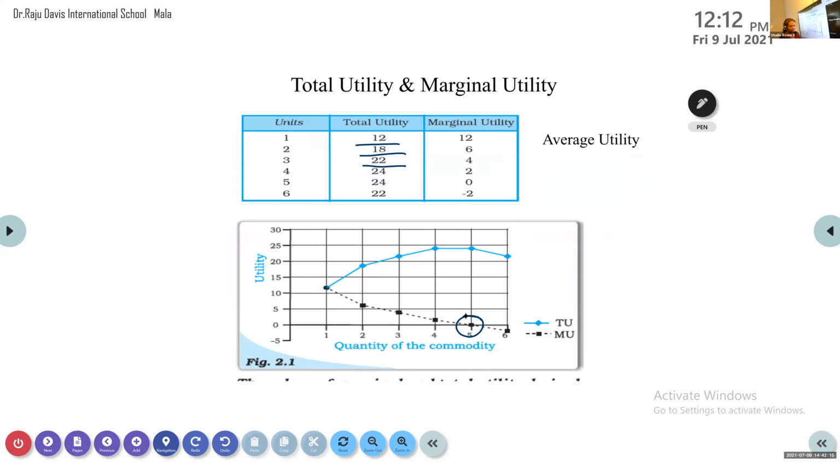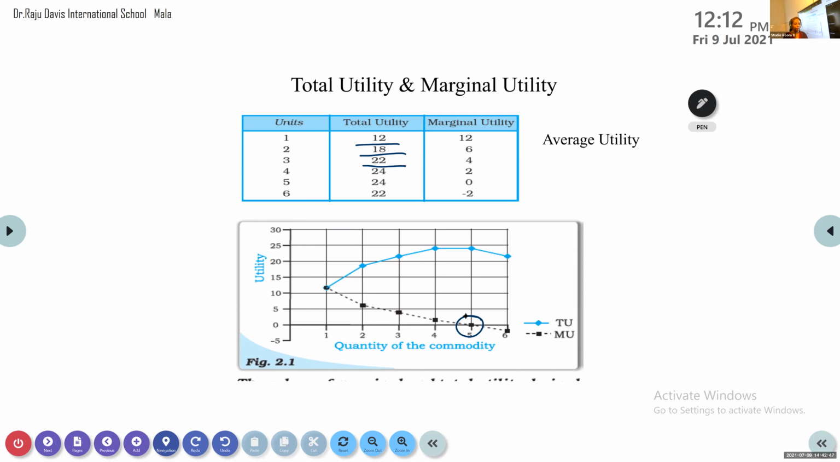For example, let me tell you. Again, I am coming to the chocolate. I am eating a chocolate, and I am getting 20 units of satisfaction from it. I go on continuing eating chocolates. What will happen? It will reach a level where the satisfaction I am getting is 0. I don't feel like eating. Then if I eat, the satisfaction will become negative. That's what they are telling.